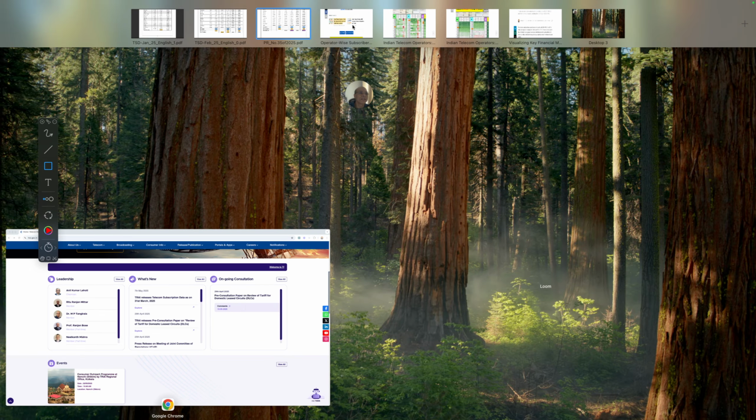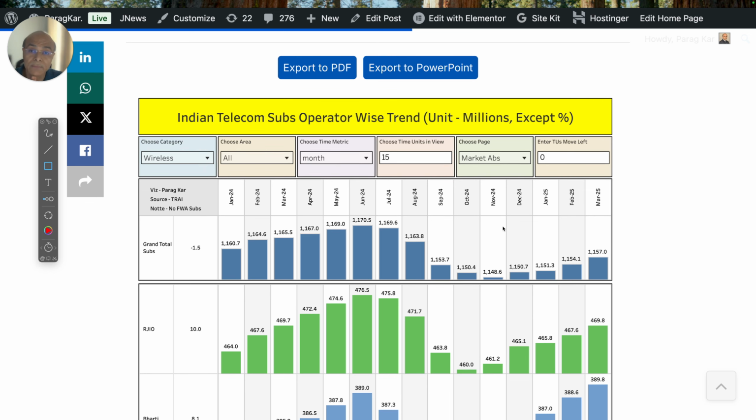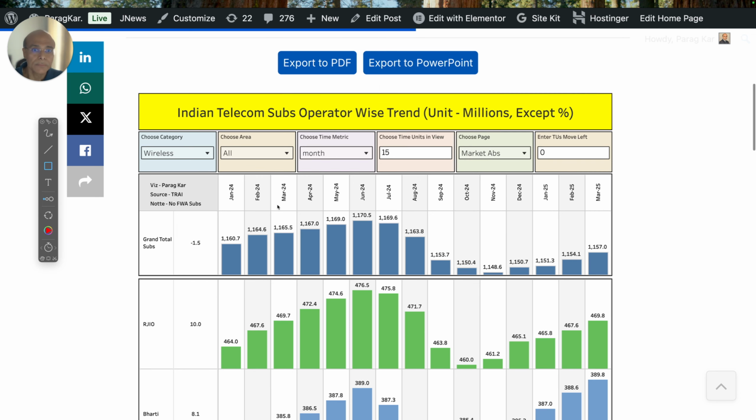Now let's go straight to what we are seeing as an overview picture before I drill down into a circle level picture, right? So what I will do is I will not do wireline because wireline is misleading. You know that because earlier the FWA were classified as wireline. So I'm going to focus only on wireless because that is going to give us a bigger picture because wireless never included FWA. So it is smartphone data, which also, by the way, includes M2M.